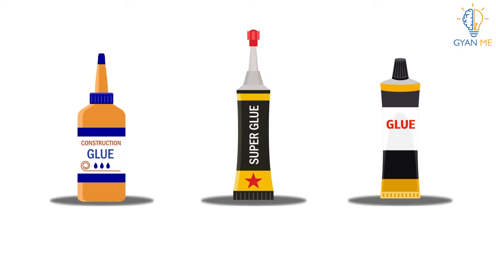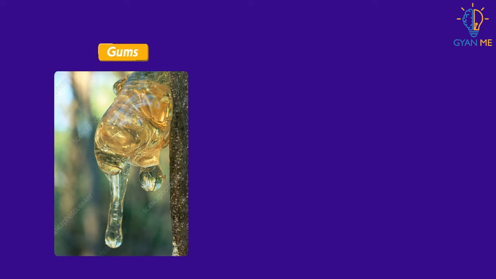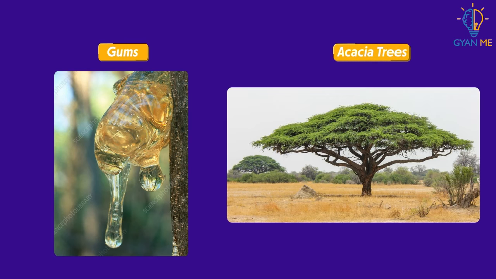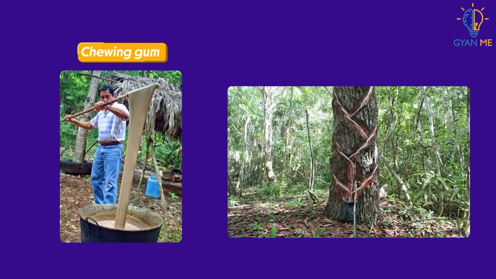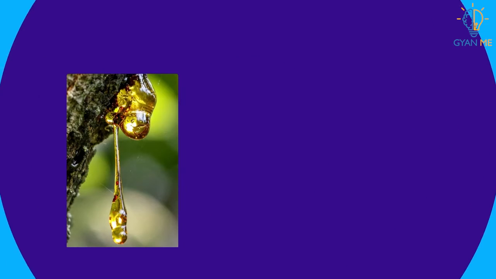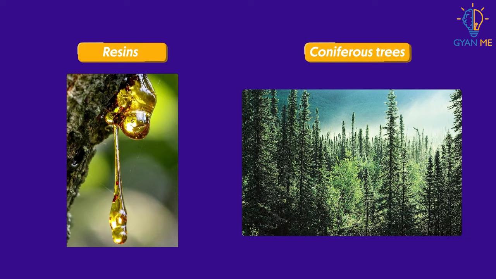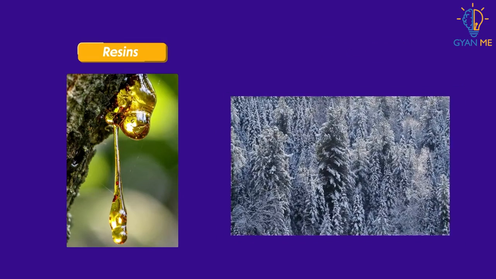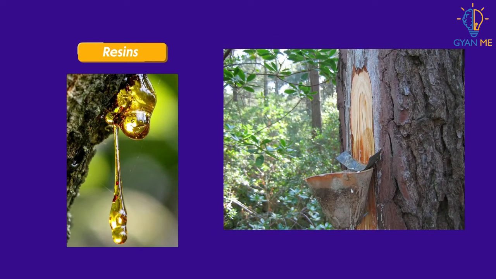We commonly use gum as an adhesive, isn't it? Gums are the type of waste products for some acacia trees, and the gum used in making chewing gum traditionally comes from chicle tree. However, modern chewing gums use variety of synthetic sources as well. Resins are waste secretions from specially in coniferous trees. Do you remember what conifers are? Yes, the trees which grow in cold environment. Resins are secreted through the bark of these conifers.